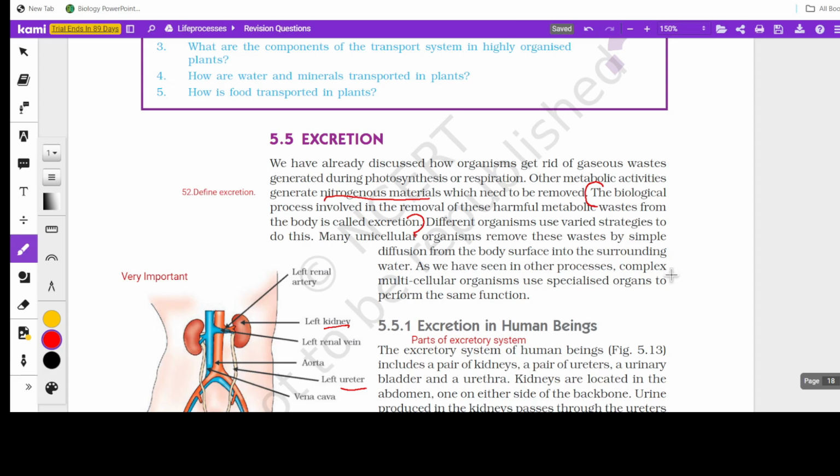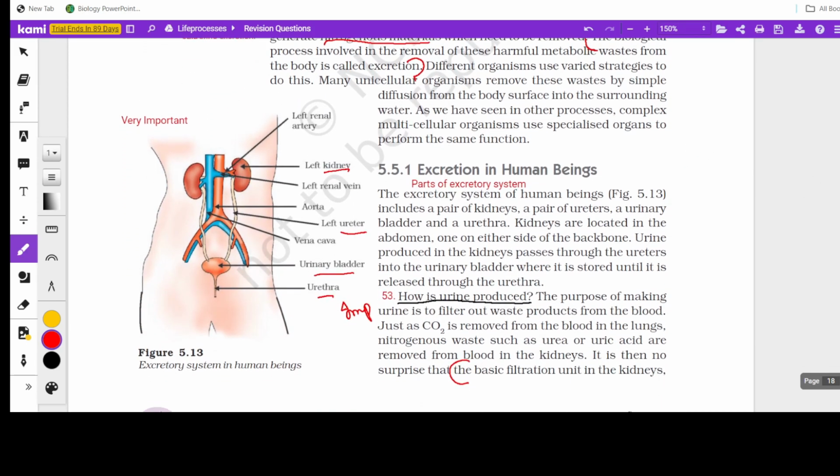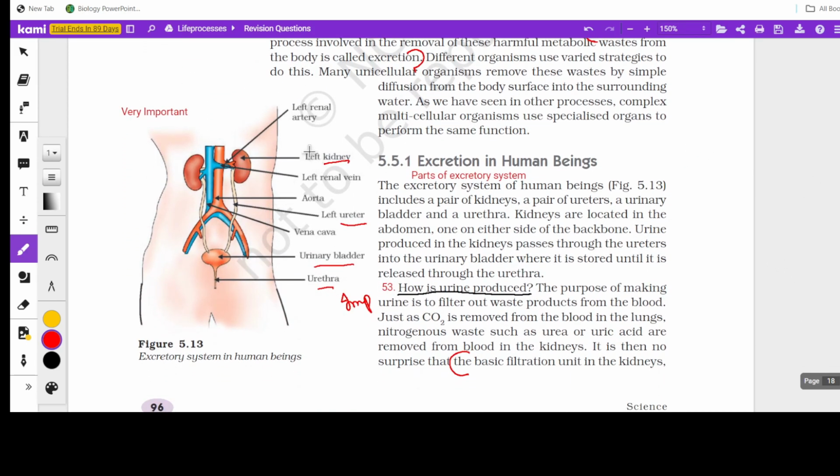So as we said in the beginning of the chapter, multicellular organisms require complex organs, whereas unicellular organisms can achieve this by simple diffusion. Now, parts of the excretory system: you must know at least to label kidney, ureter, urinary bladder and urethra. The other parts are also important. I'm not saying that they're less important, but you must at least know these four regions. Okay, you must know to draw this too.